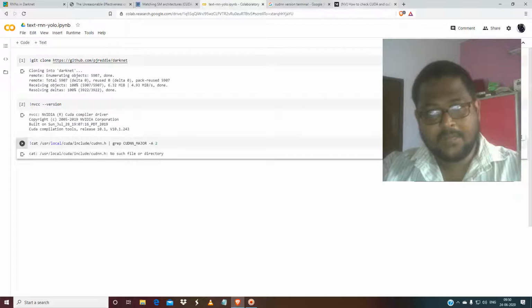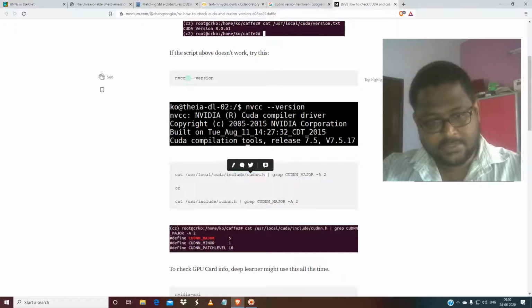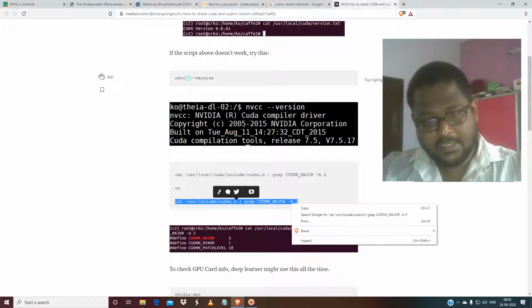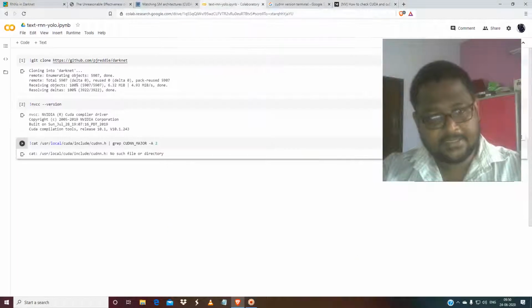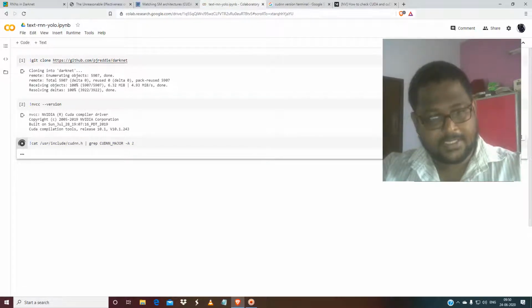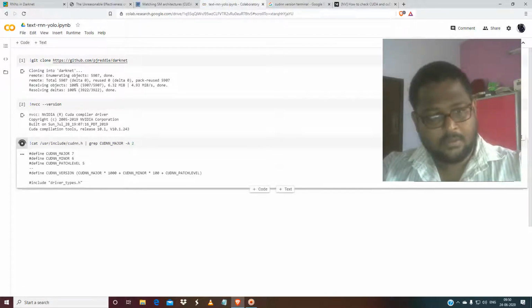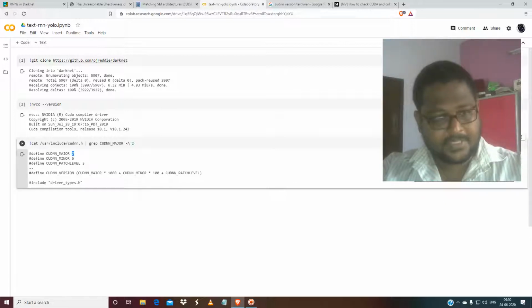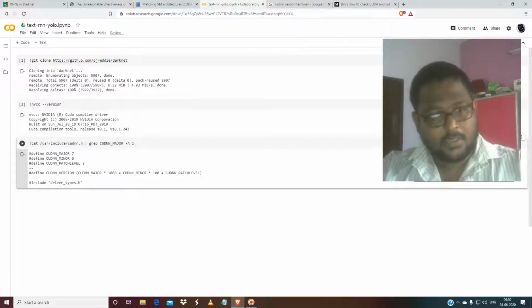Okay. Then if this doesn't work, you can just use this. If this also doesn't work, we will just guess that it should be around 10.6 or something, but it should be the latest one. Okay, you have this. cuDNN is supposed to be 7, I think. Major, minor, and patch levels have been installed. Okay, this is working. Remember this command. You can use this.